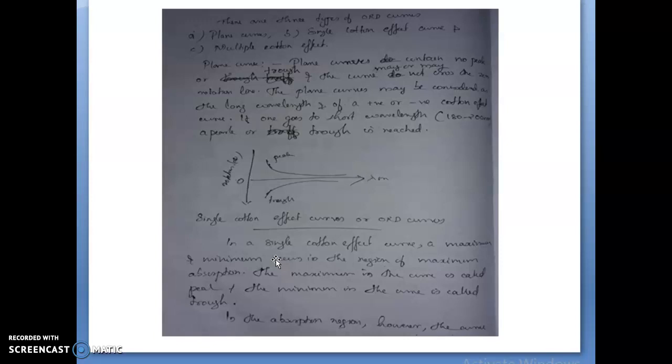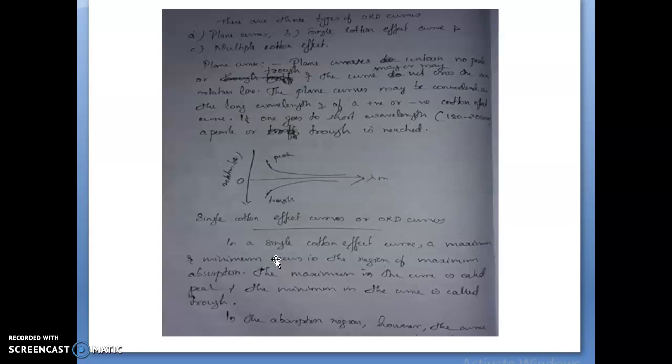Next one is the single Cotton effect curve. What is a single Cotton effect? In a single Cotton effect curve, a maximum and minimum occur in the region of maximum absorption.